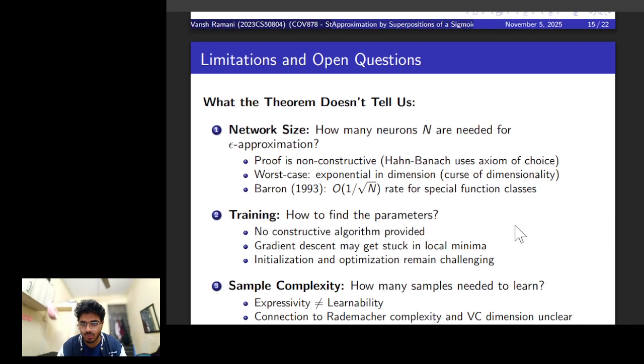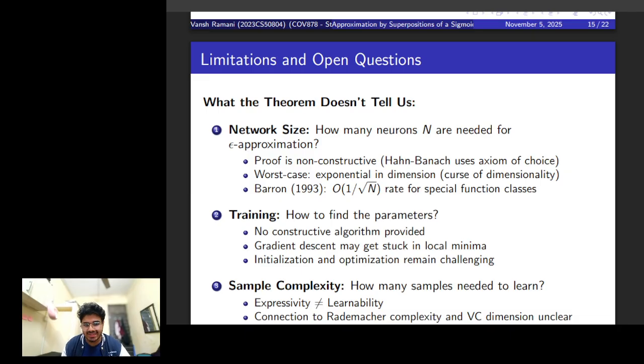Now, what this theorem did not tell us is the size of the network. The proof is not by construction, it's an existence proof. Therefore, it uses the axiom of choice, via the Hahn-Banach step.